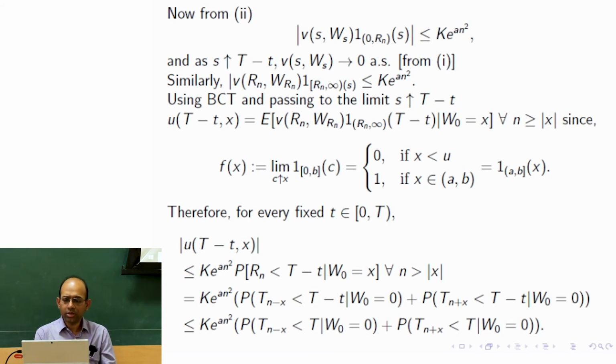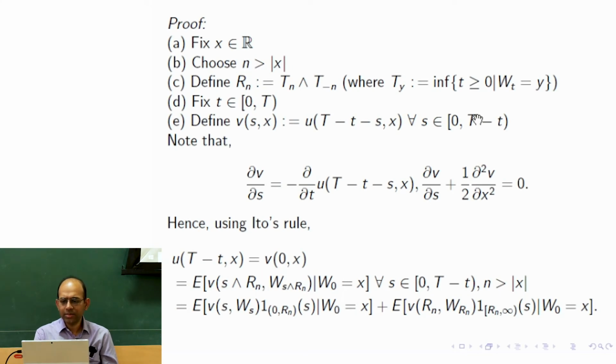So we got an upper bound which is deterministic, not random. That is a good part of it. So I can say this is like a bounded random variable. Now s is approaching capital T minus small t. Here n is fixed. It's not that n tends to infinity, but we are taking s tends to capital T minus small t. Why are we doing that?